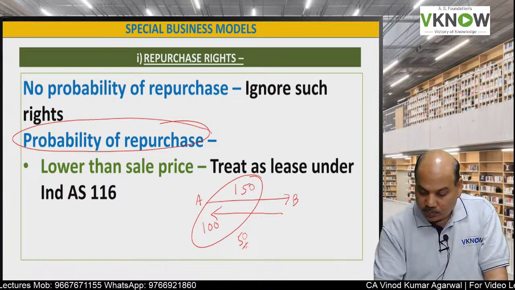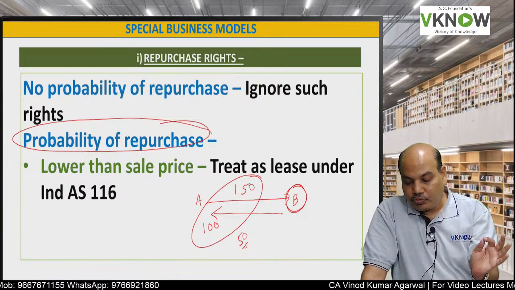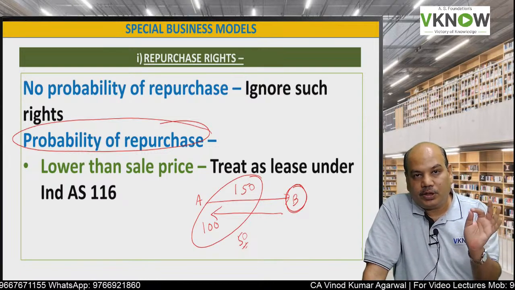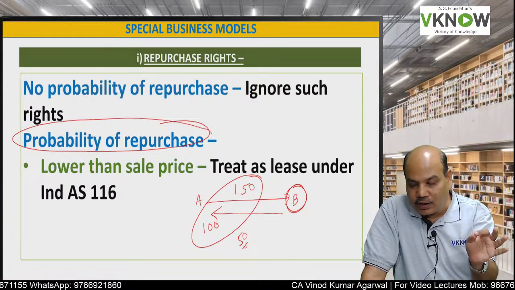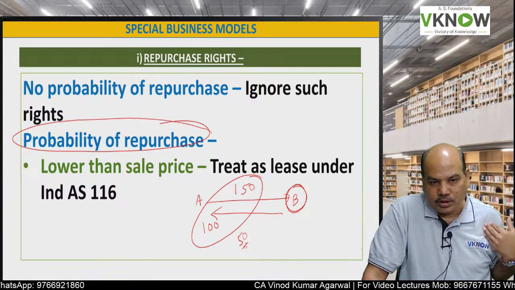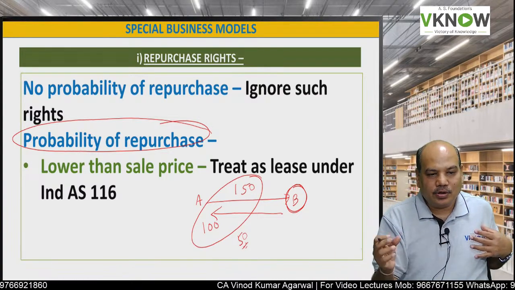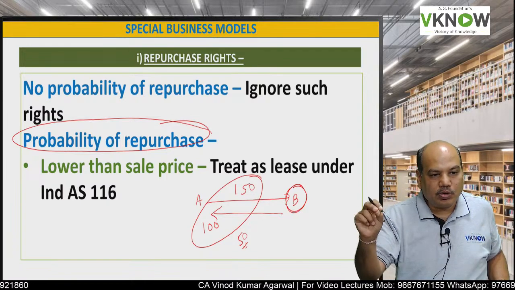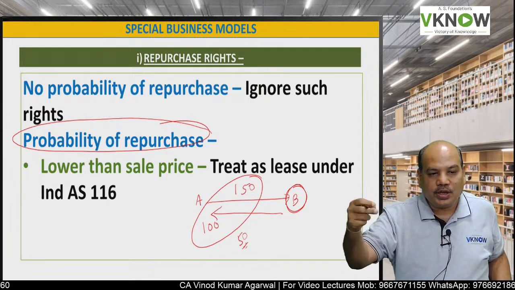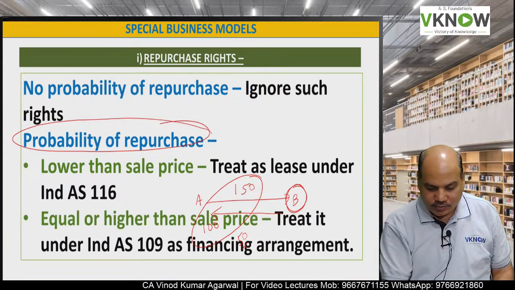What B is doing, basically, is paying you 50 rupees for using that asset. A sold to B, B gave 150 rupees, A will give 100 rupees and take the asset back. So B is actually paying 50 rupees for using the asset. Treat it as a lease under Ind AS 116.